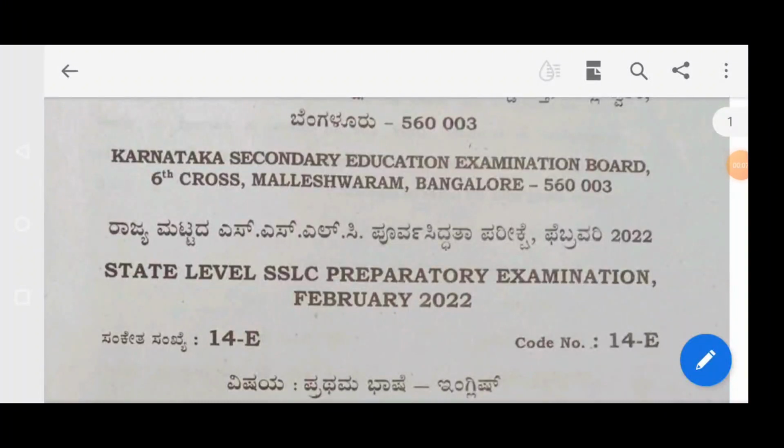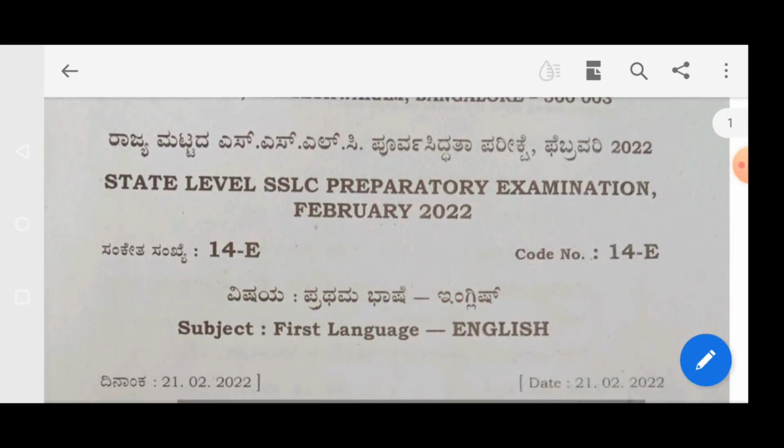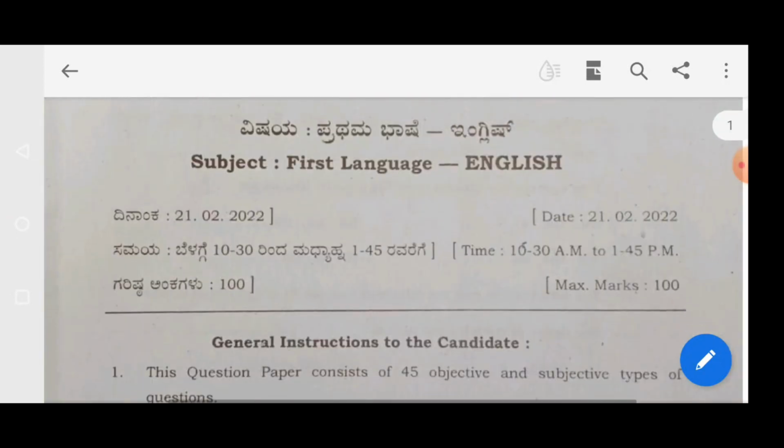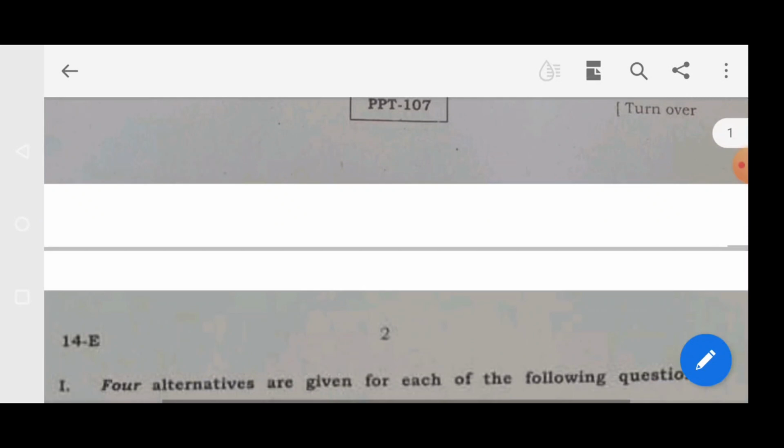We are going to discuss the State Level SSLC Preparatory Examination, February 2022, First Language English. As you all know, our question paper is for 100 marks. So directly I am moving on to the first question.